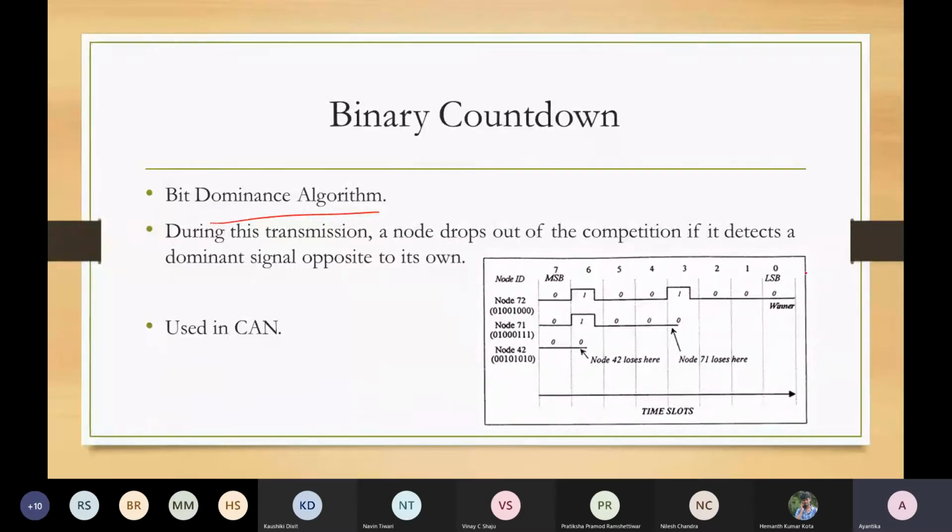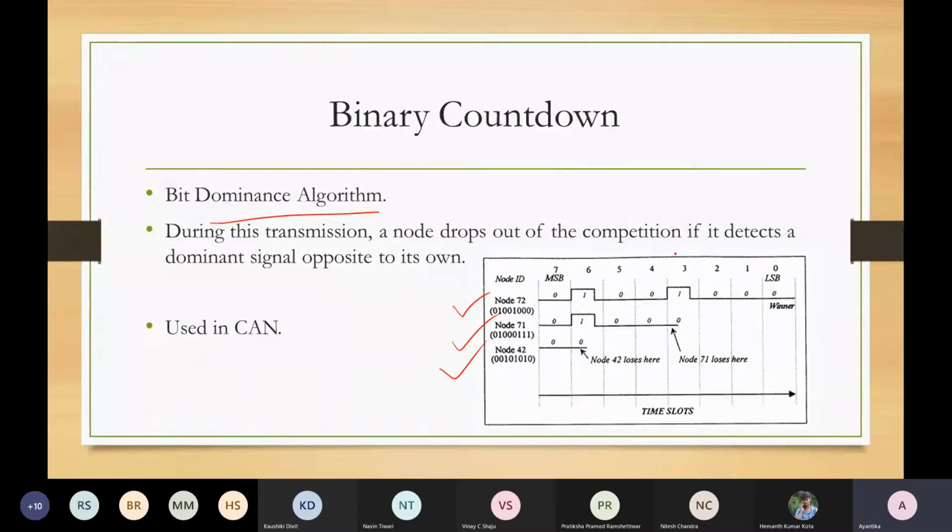That means if you see here in this example, 2 or 3 nodes are already given: node 71, 72 and node 42. Here there is some priority arbitration ID associated with each of the nodes. They are carrying some binary values, 0, 1 values.